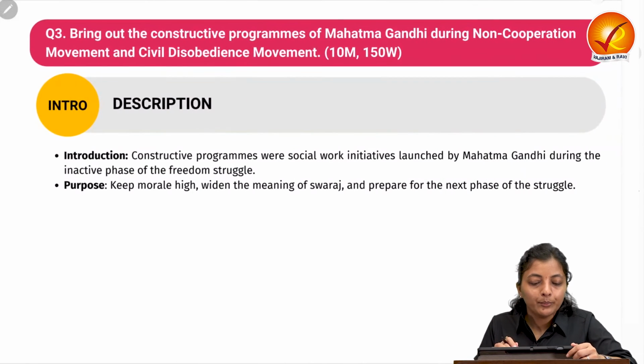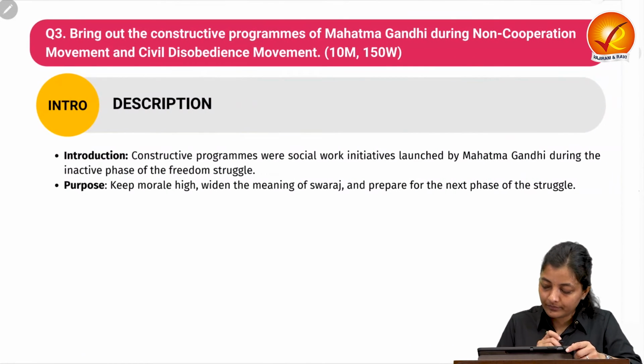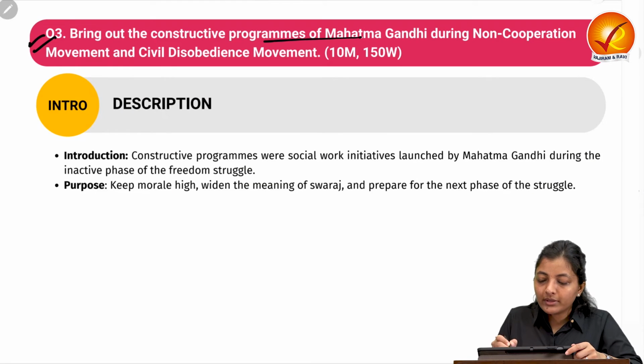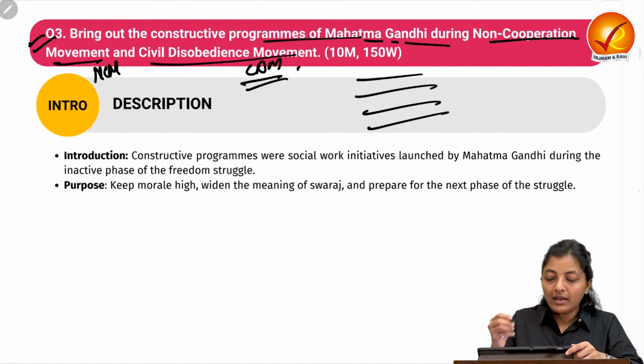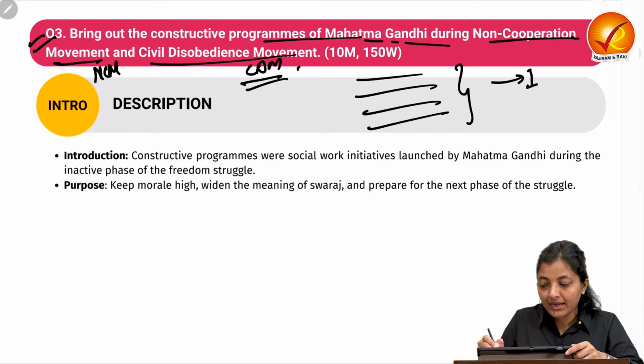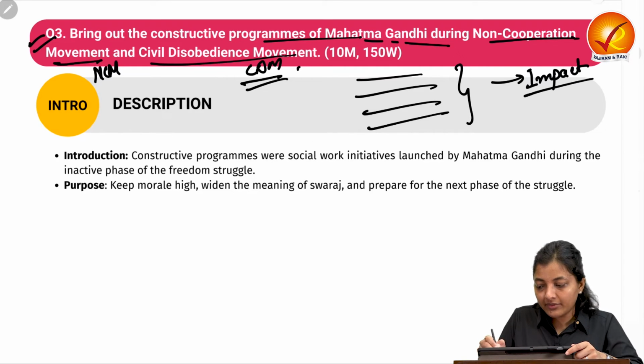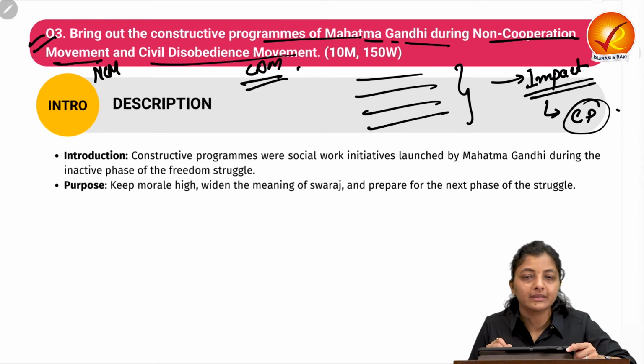Okay. Moving on to the third question. Bring out the constructive programs of Mahatma Gandhi during the non-cooperation movement, NCM and CDM. So we need to just list down or write down, and you can also write the various impacts. What are the various impacts of these constructive programs by Mahatma Gandhi?